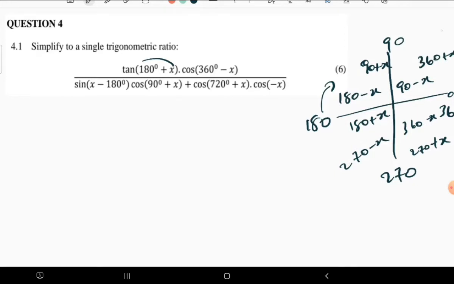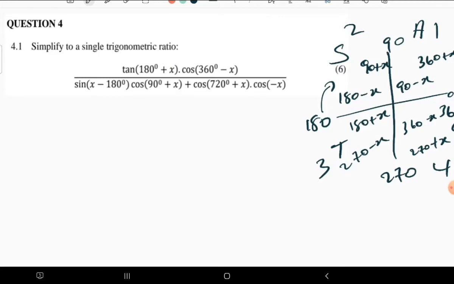So this is the first quadrant, this is the second quadrant, this is the third quadrant, this is the fourth quadrant. And we know that in the first quadrant, all of them are positive. In the second quadrant, only sin is positive. Third quadrant, only tan is positive. Then fourth quadrant, only cos is positive. So you have your CAST diagram in that form.